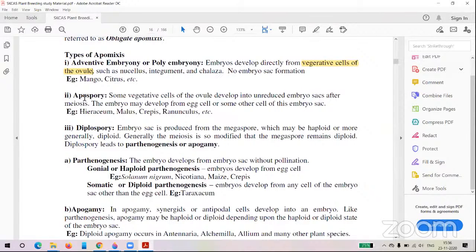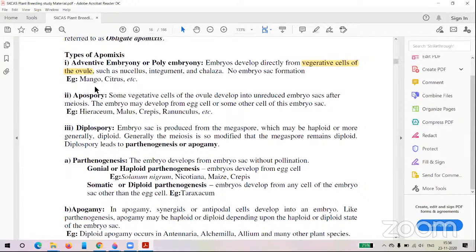And apospory, what is the meaning of apospory? There is a slight difference between adventitious embryony and apospory. Here the vegetative cell present in the ovule directly develops into the embryo.